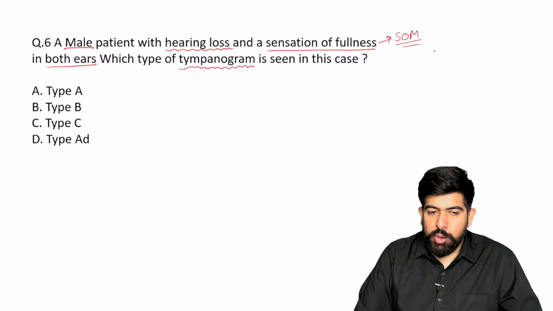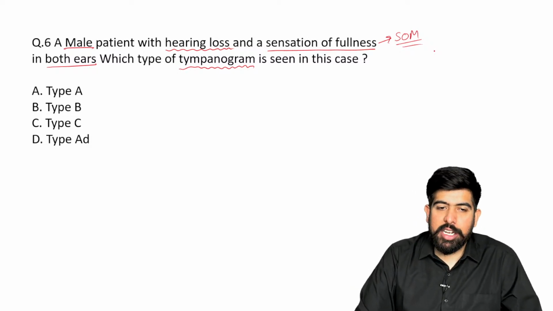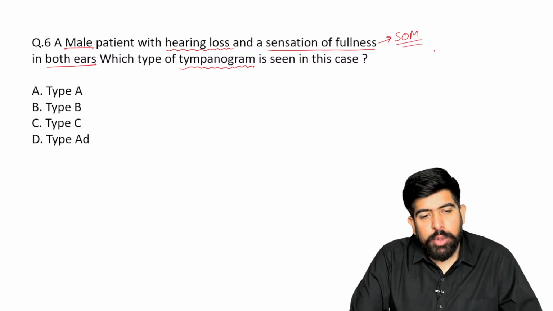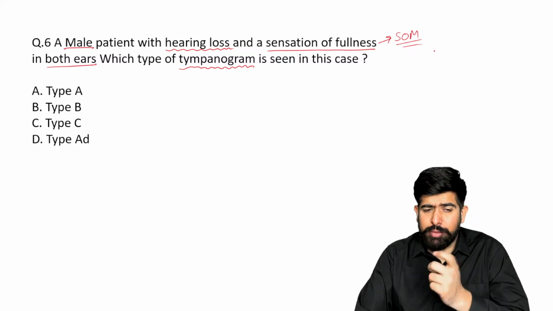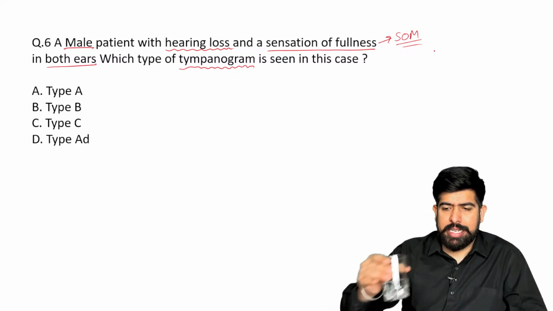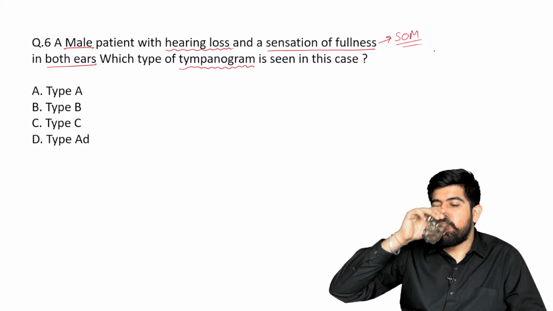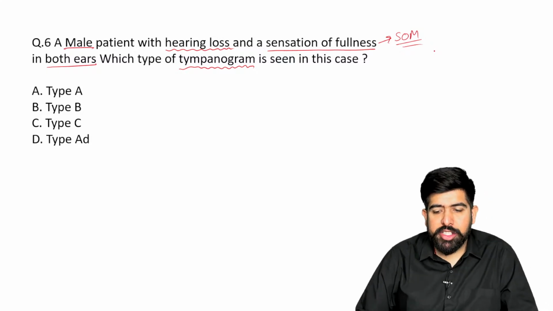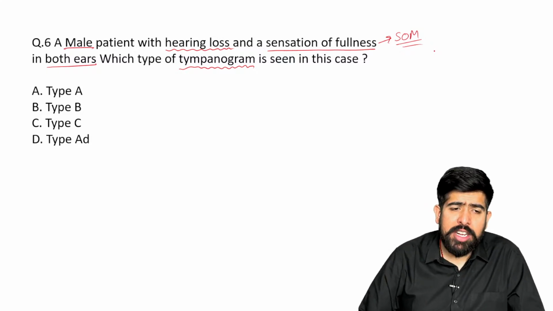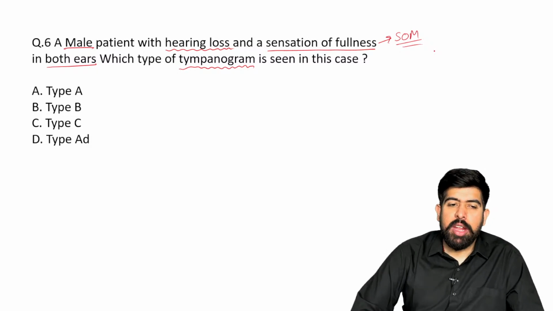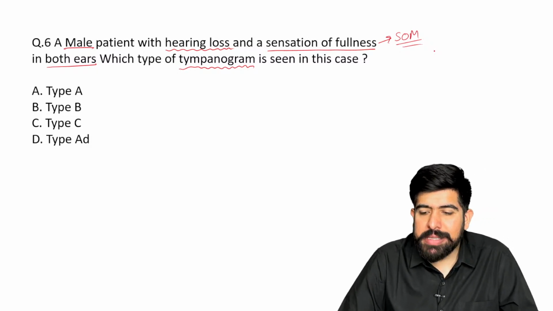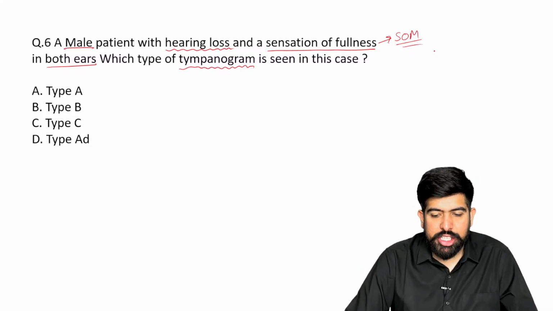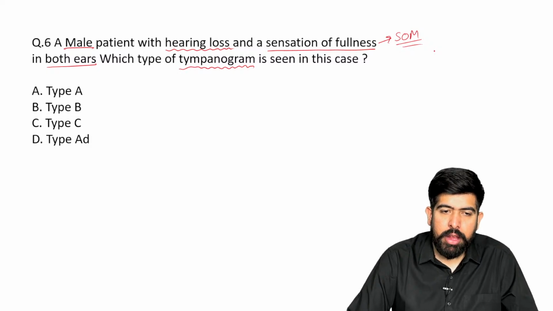Now I have to explain what kind of case gives what kind of tympanogram. The tympanogram has different types, so we have to talk about the tympanogram test. Reply to me in the chat box: what type of tympanogram can we see? Type A, type B, type C, or type AD? Reply in the chat box, guys. I'm waiting for your answers.